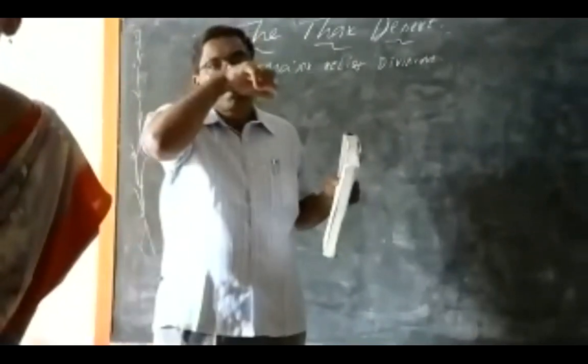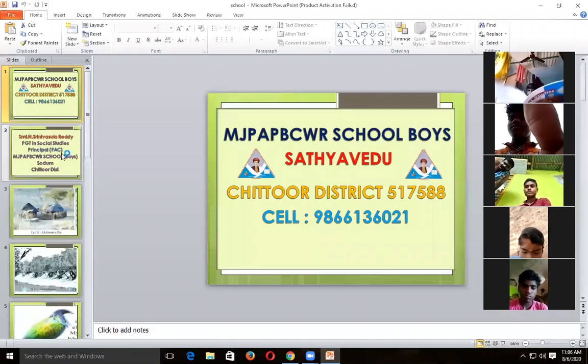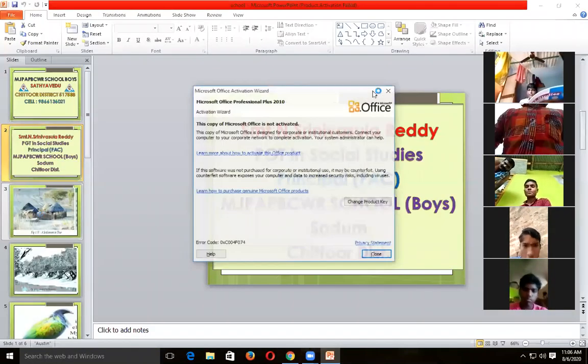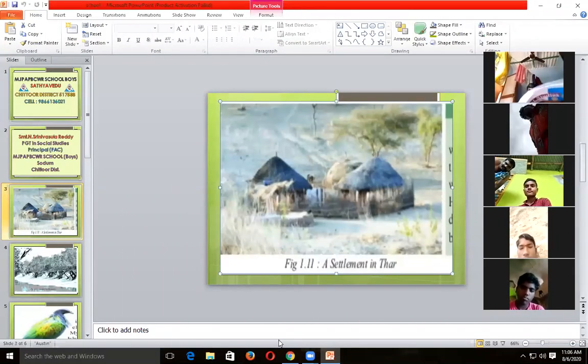The picture of the Thar Desert has been given in your textbooks. Once you observe that, you will have a clear-cut idea about the Thar Desert.